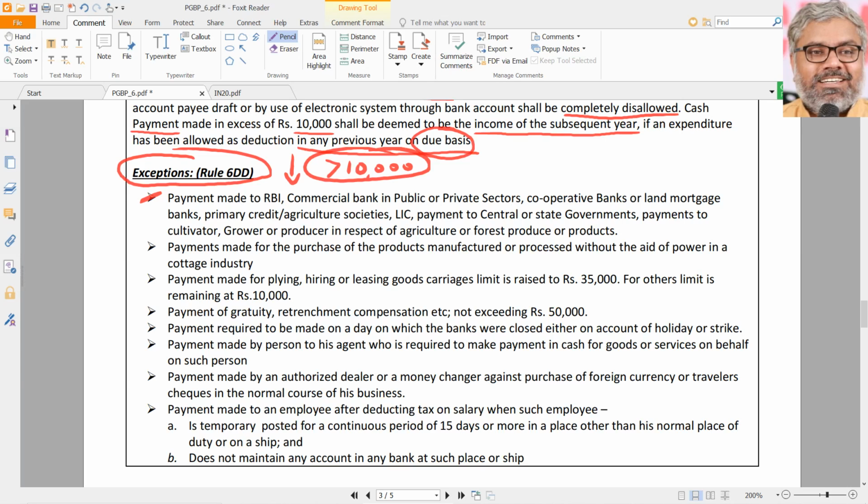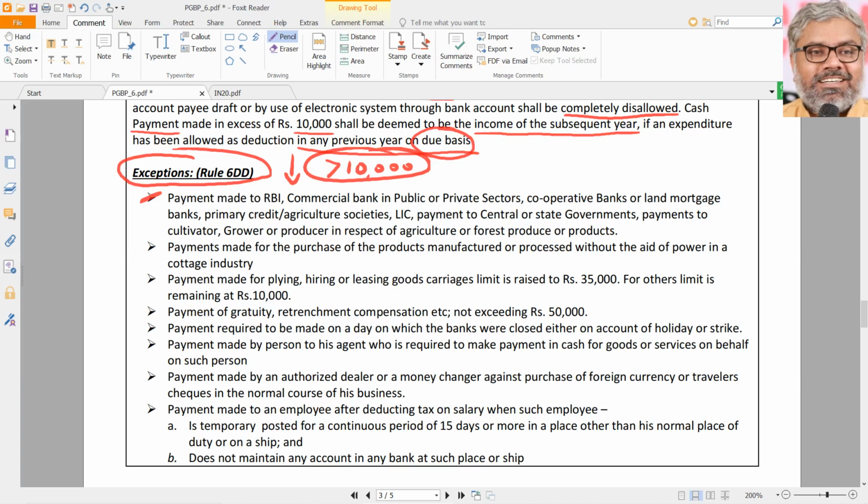Payments made to RBI. We can make any payment to RBI, more than 10,000, no problem. Or a commercial bank, public sector or private sector, doesn't matter. Cooperative bank. Or land mortgage bank. Primary credit or agricultural societies. Payment made to LIC. Payment made to central government or state government.